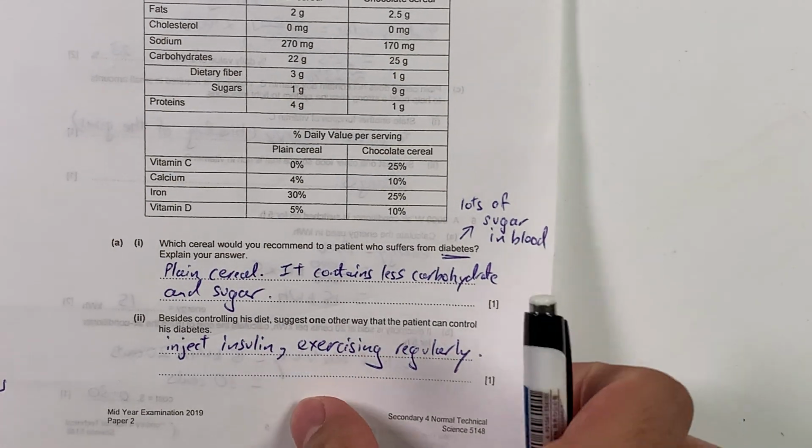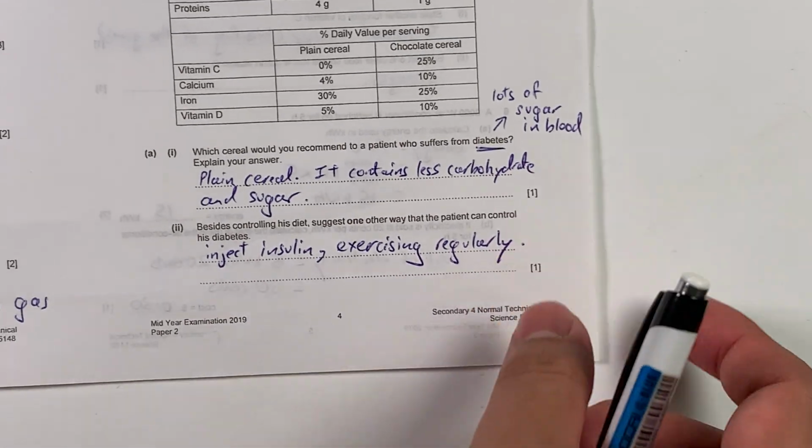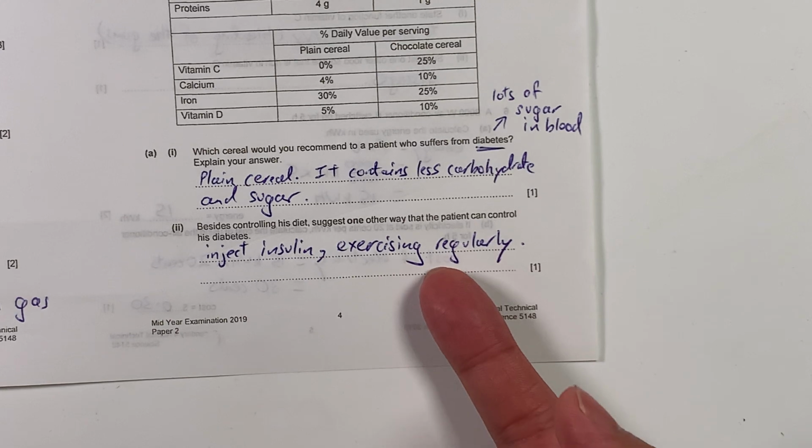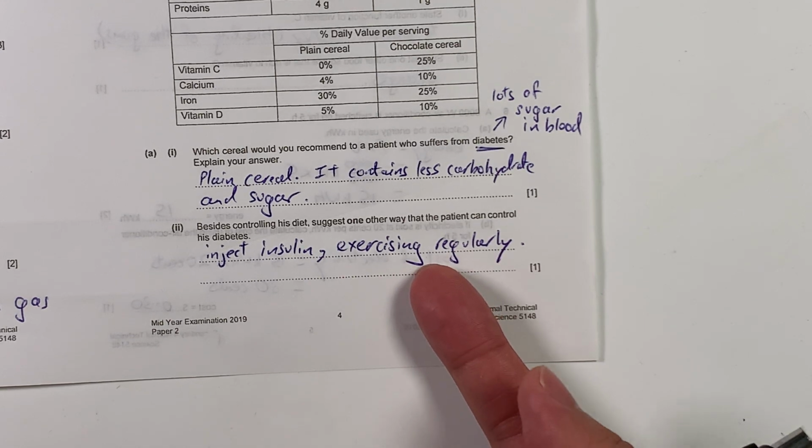Now for A part 2, other than using diet, how do we control the patients with diabetes? For this particular question, you just have to suggest possible things. The one that is given inside your textbook is exercise regularly.